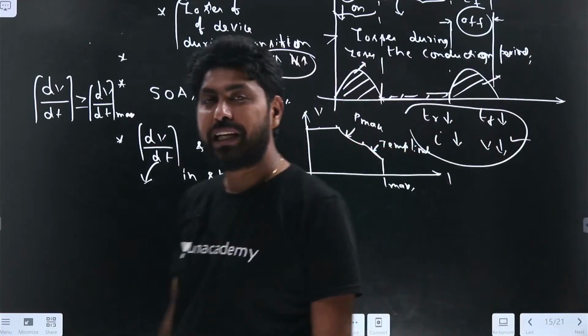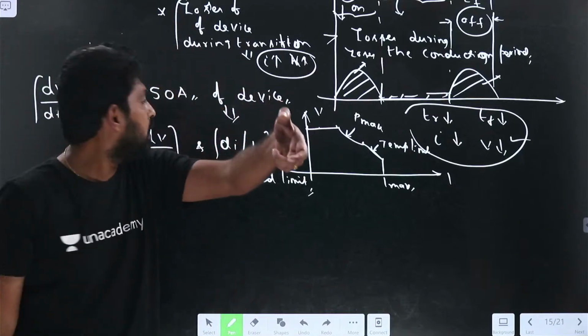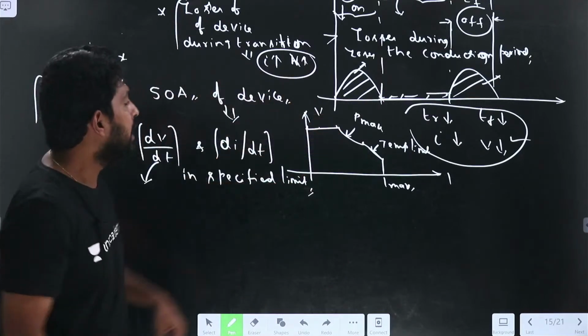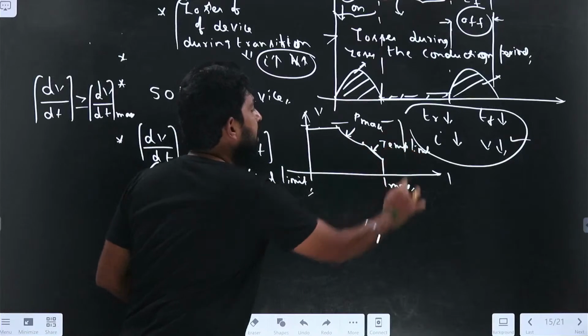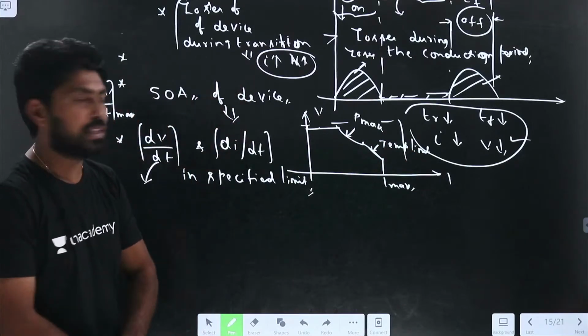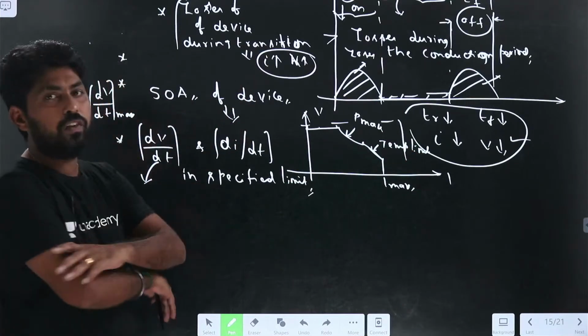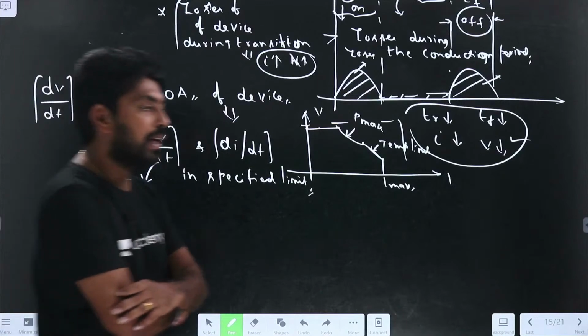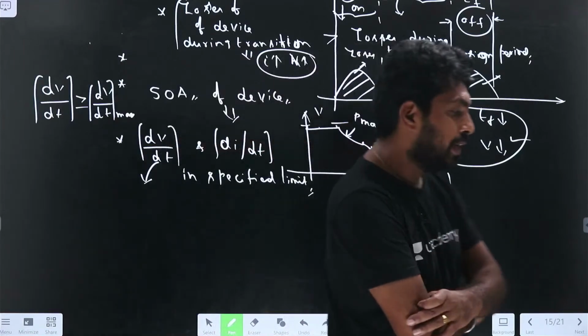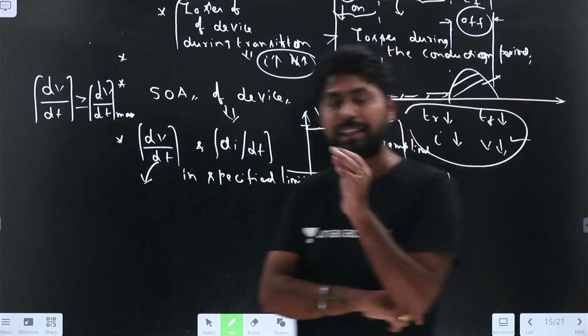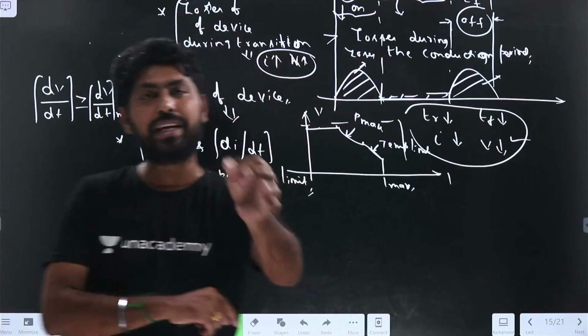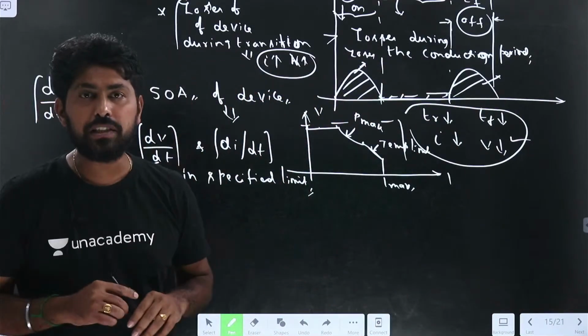If it exceeds the safe operating area, the device can be damaged. So what happens if dV by dt, that is sudden voltage applied across the device, exceeds its limits?